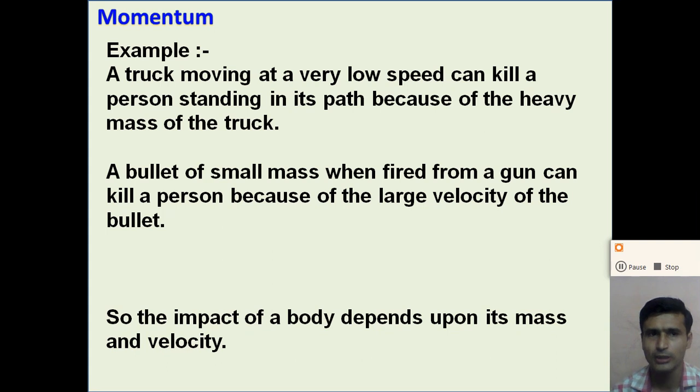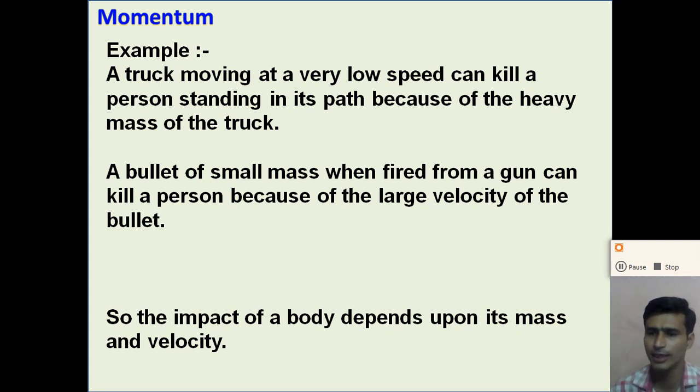Understand, dear student? When the objects are moving with the same speed, the momentum of the heavier object is more compared to the momentum of the lighter object.